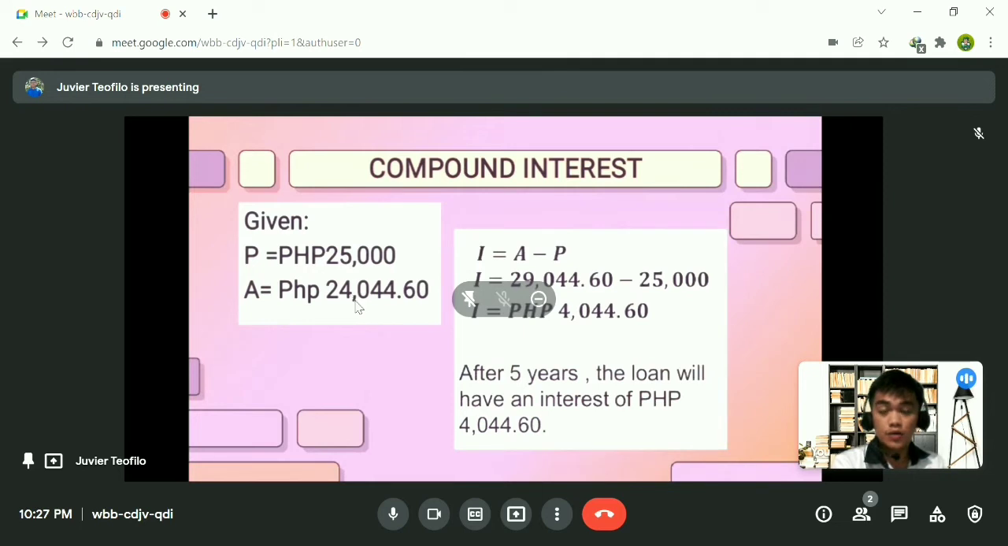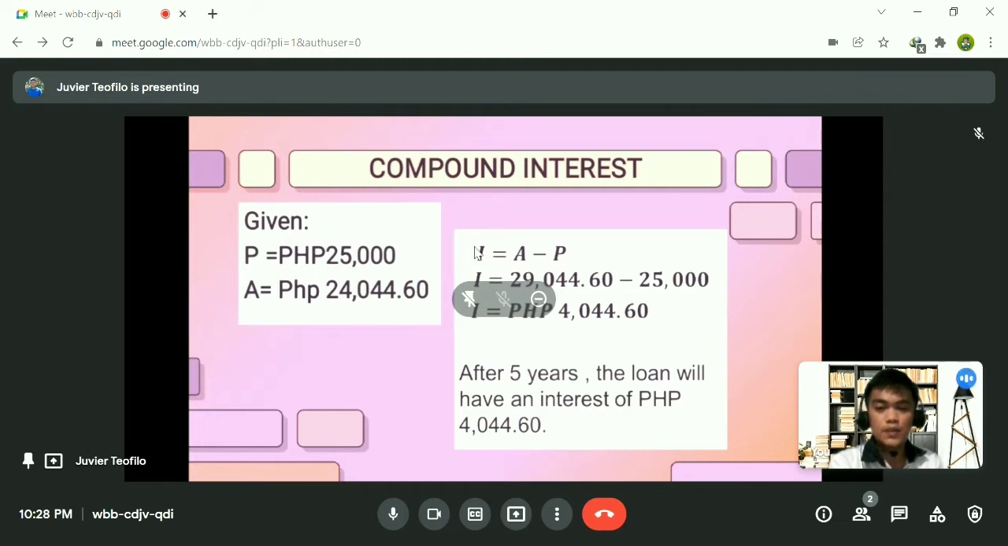The accumulated value is 29,044 pesos and 0.60 centavos. So using the compound interest, I is equal to A minus P. So we have 29,044 pesos and 0.60 minus 25,000 is equal to 4,044.60 centavos. So therefore, after 5 years, the loan will have a compound interest of 4,044 pesos and 60 centavos.